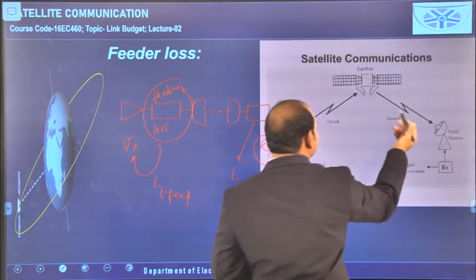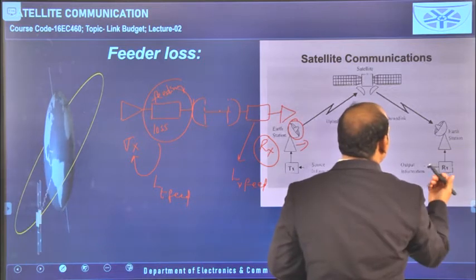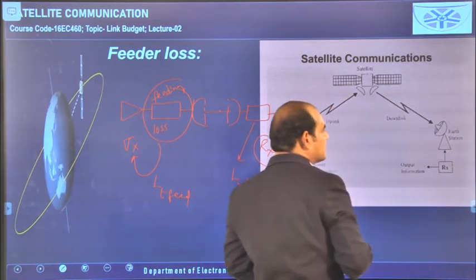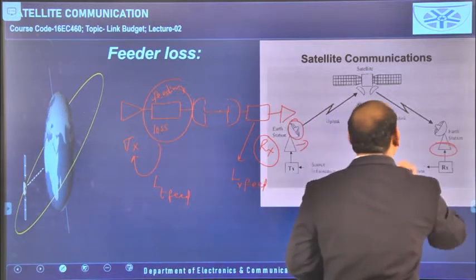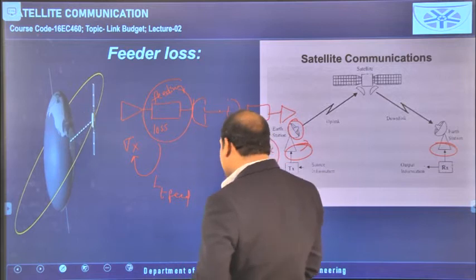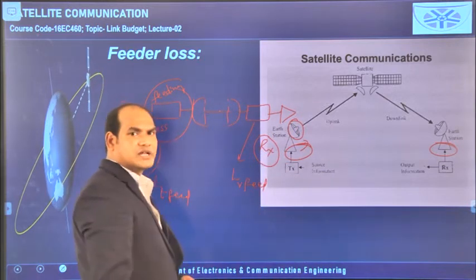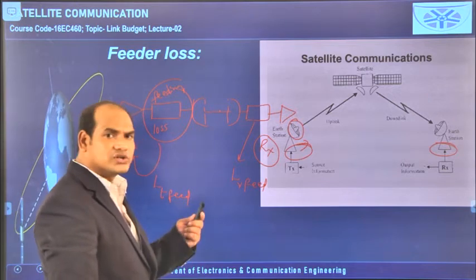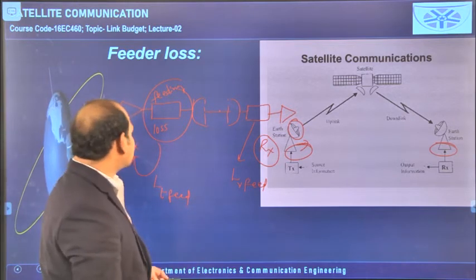The satellite will retransmit that signal to the receiving antenna, or the earth station is there, for this antenna it is retransmitting this, and here again a feeding network is available. In these feeding networks, whatever loss is occurring, we can call it feeder losses, and these feeder losses are available at both the transmitter level and the receiver level.